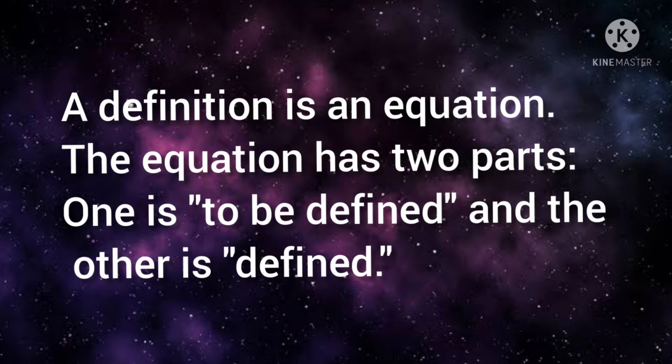And the definer is the definition you give for a word or a term. As I have told you just now, a definition is an equation. It means that the to be defined can be replaced by the definer without changing the sense of the definition.